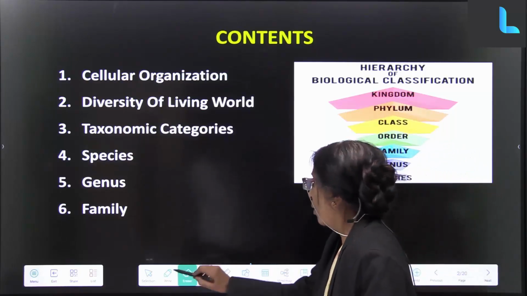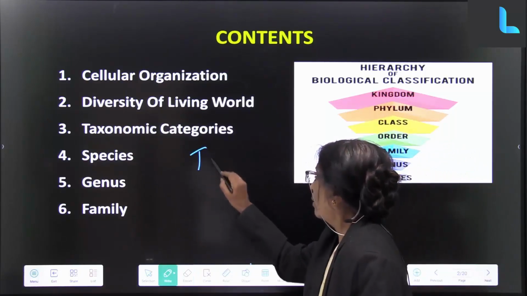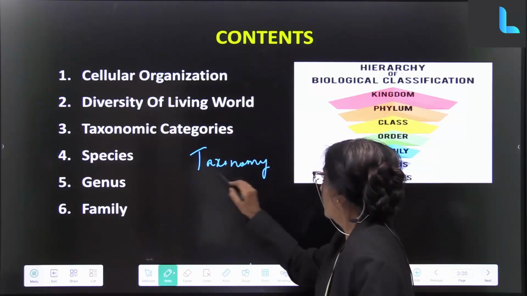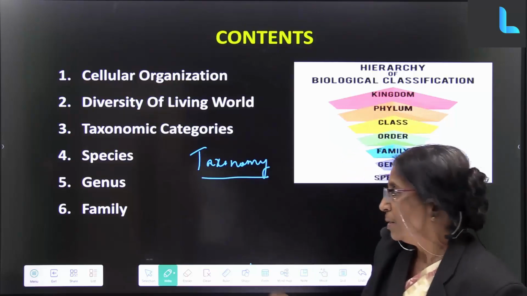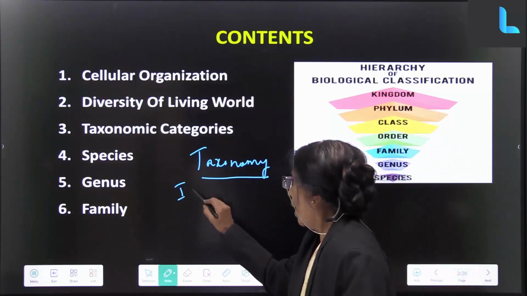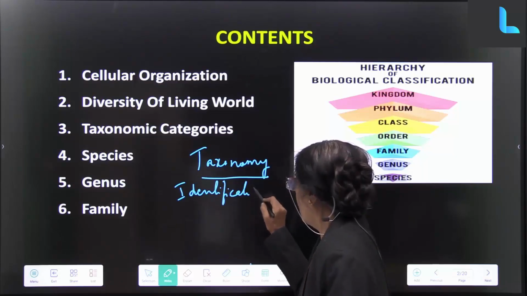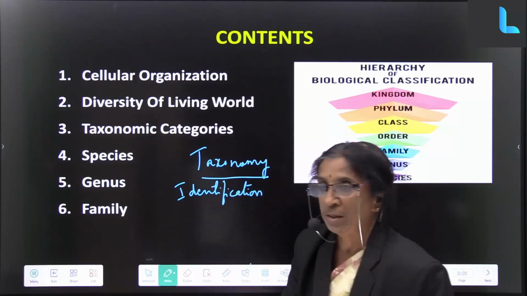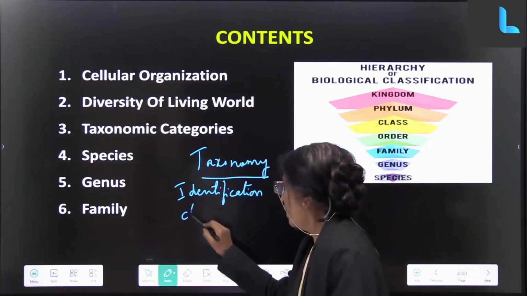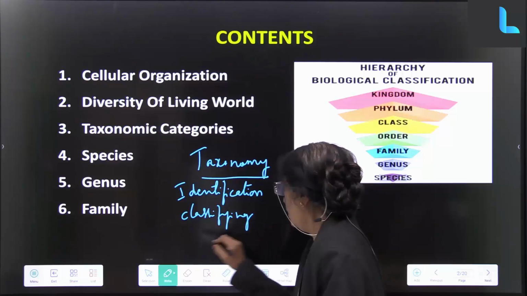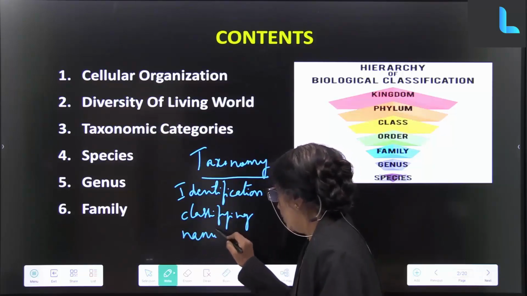What is taxonomy? Taxonomy is nothing but identification of living beings, classifying them and naming them also.